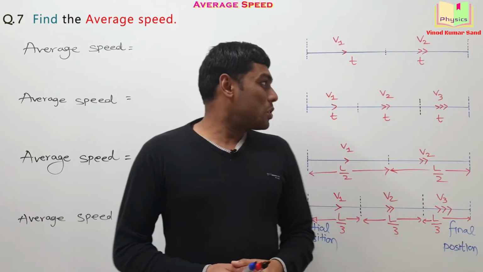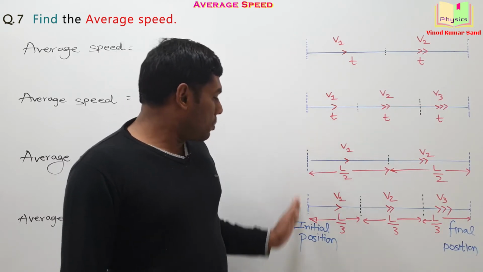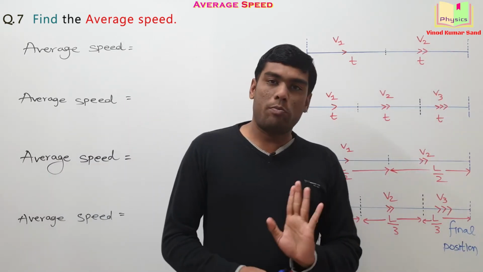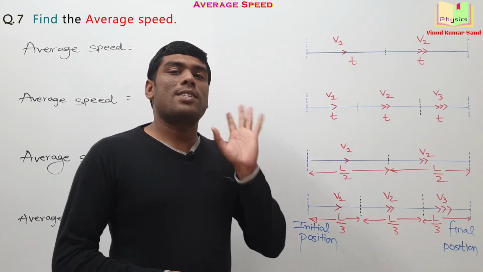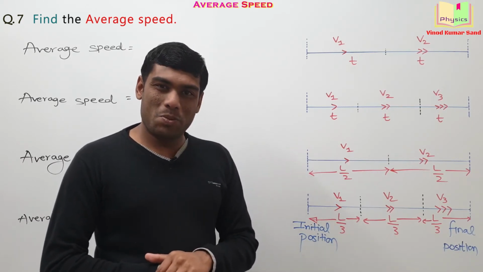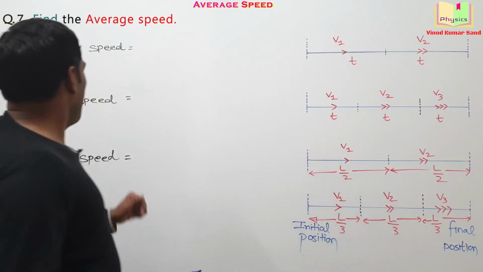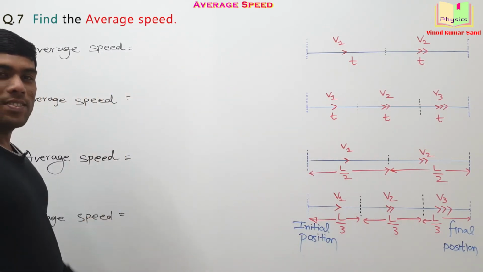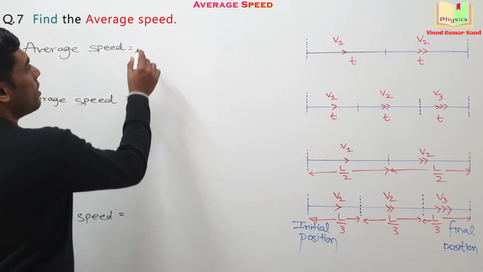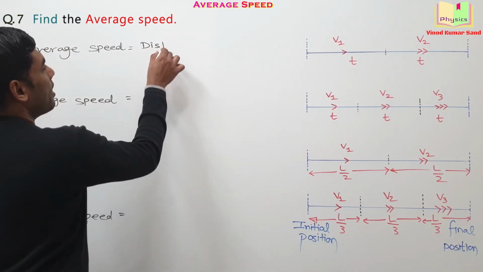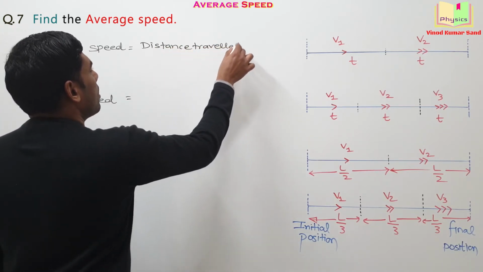Here is the next question. We have 4 different situations. The initial position and the final position of the particle is as shown here. In all these cases, we have to find the average speed. It's a simple one. If you wish, you may pause and you can give it a try. We know the formula for the average speed. It is equal to distance traveled divided by time taken. Understand?